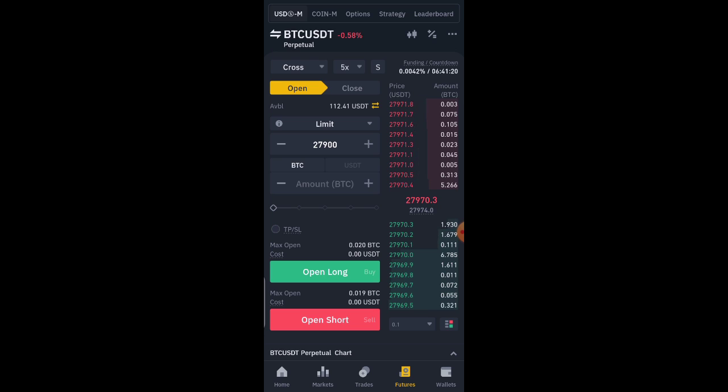But on futures, a contract helps you to make money both ways, whether the coin is going up or coming down. All right, now on the spot market, we also have different types of orders here.